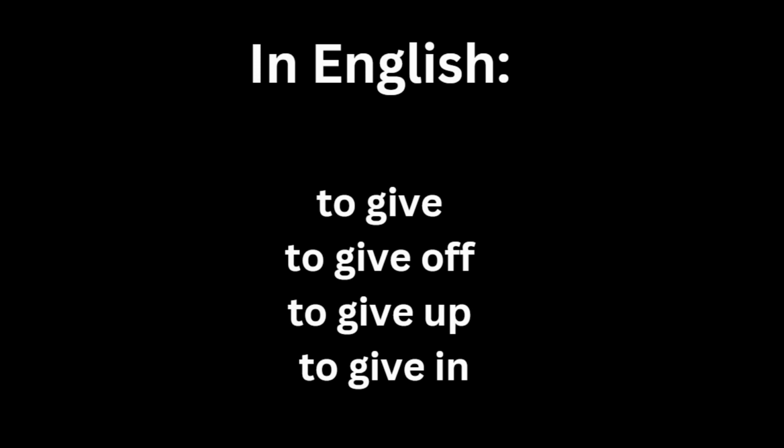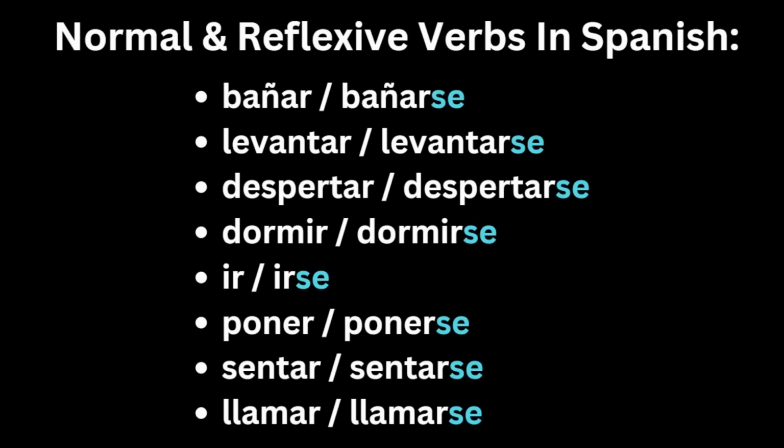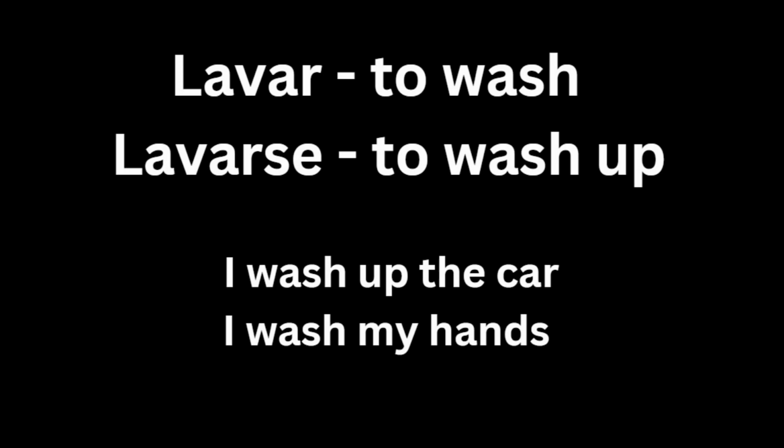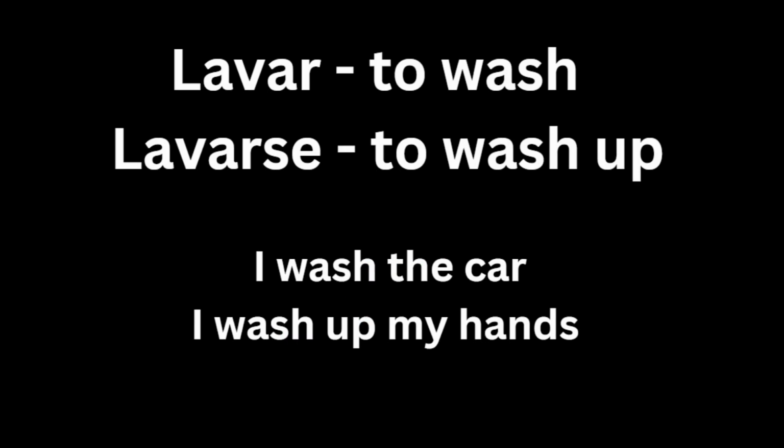In Spanish, however, this concept is easier to understand because the difference between a regular verb and a reflexive verb in Spanish is the word se in the verb itself, which can indicate that it's a verb that has a preposition after it in English. Lavar means to wash, but lavarse means to wash up, which logically works in Spanish, but in English, it may cause a bit of confusion. We can also say I wash up the car or I wash my hands, and while that's normal in English, Spanish doesn't allow this idea to work, which is why it generates different meanings with every verb.